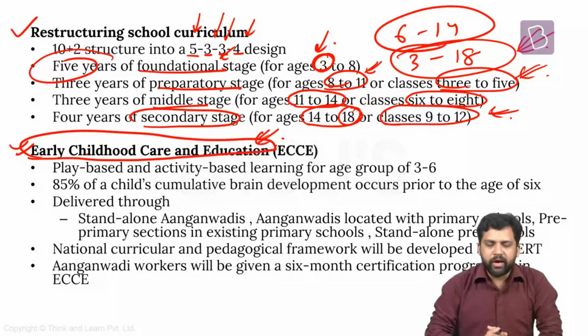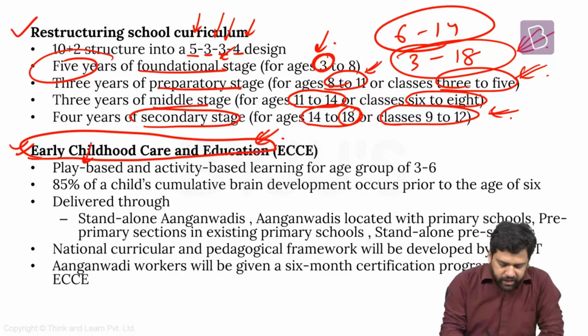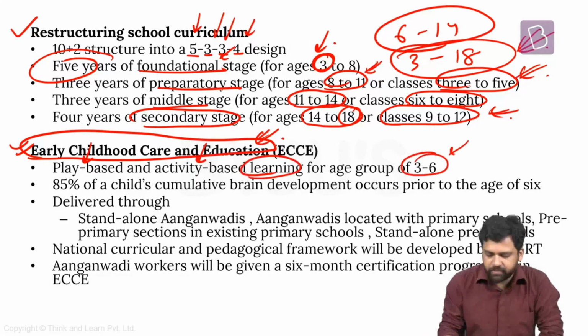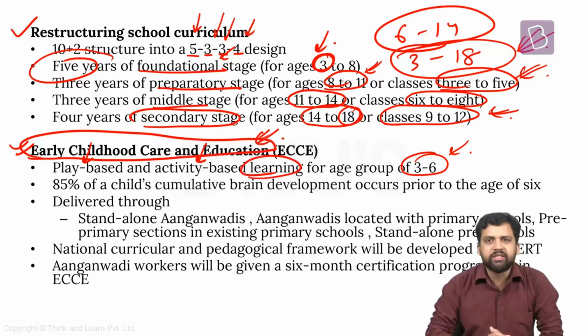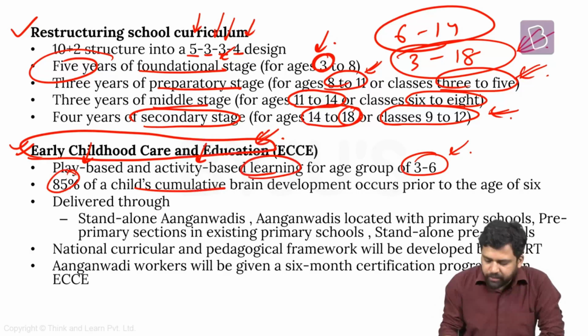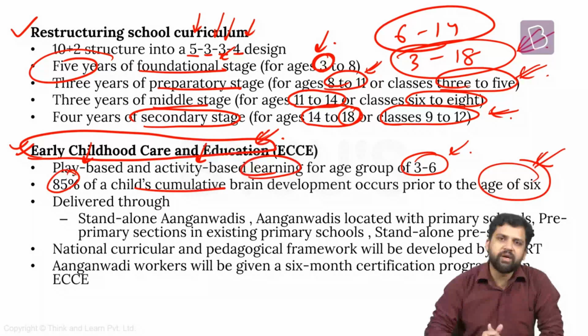Children should be provided different kinds of play-based and activity-based learning, those who are in the age category 3 to 6 years. Now, what is the reason why this kind of learning should be provided? See, 85% of a child's cumulative brain development happens before the age of 6. So the cognitive development is happening before the age of 6.